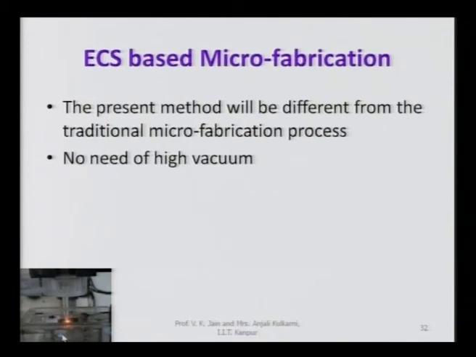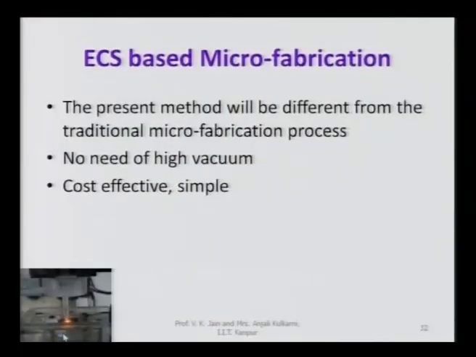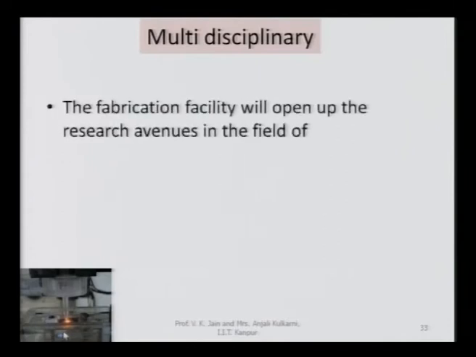There is no need of high vacuum that you normally use, whether it is the ion beam machining or deposition or electron beam machining or deposition or other processes. It is cost effective, simple, and definitely multidisciplinary. The fabrication facility will open up the research avenues in the field of automobile, electrical, manufacturing and similar other areas.